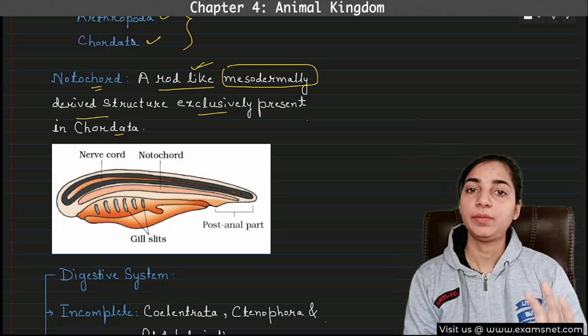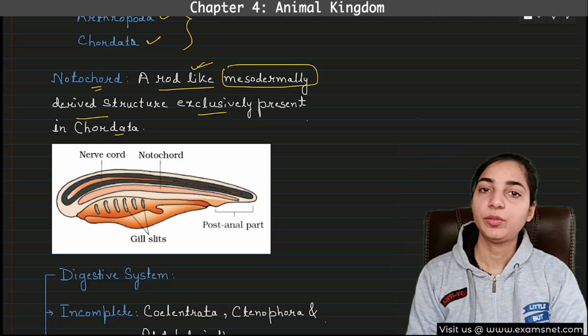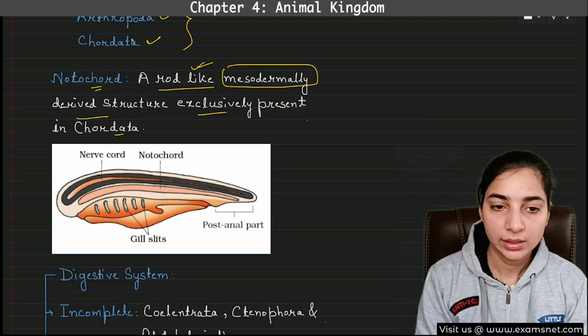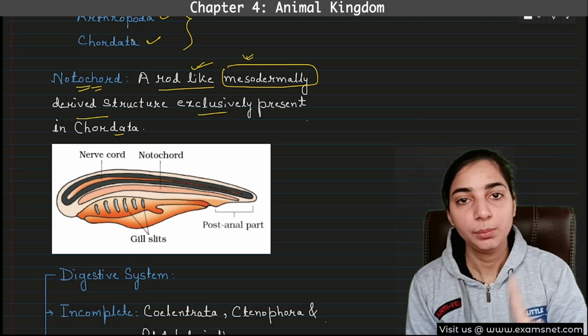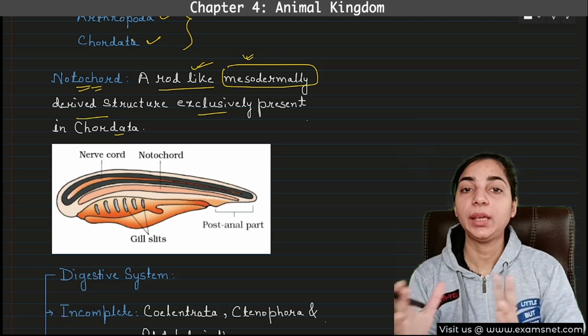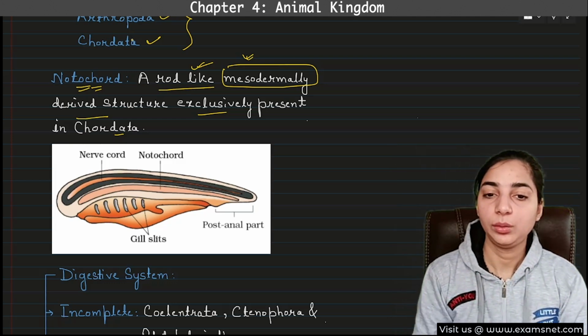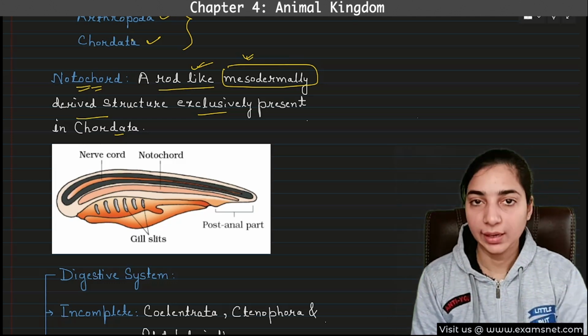Okay, so different organs are derived from different layers. So this notochord is derived from which germ layer? It is derived from the mesoderm. Okay, it is formed by the mesoderm. Therefore, it is a mesodermally derived structure.